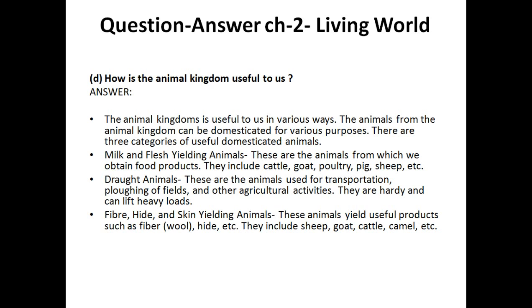The last one is fiber, hide and skin yielding animals. Leather, which is made into shoes and slippers, we obtain from the animal's skin. Wool we obtain from the sheep, which is very important for us. So in this way, all these animals are very important too. So these are the uses of the animal kingdom.